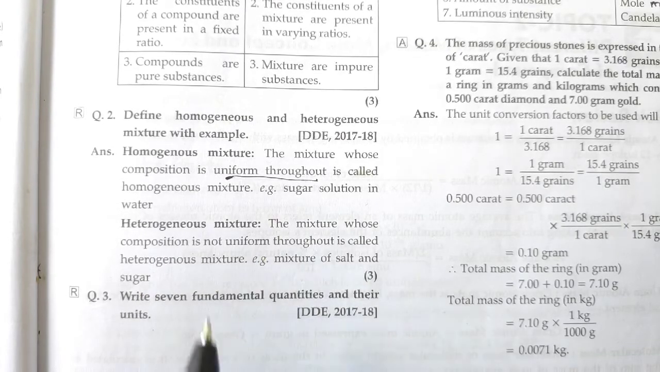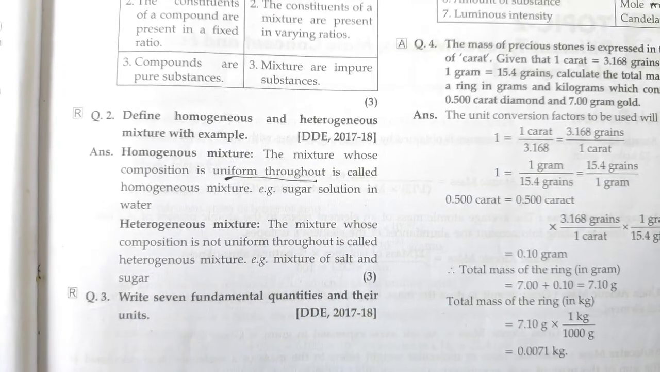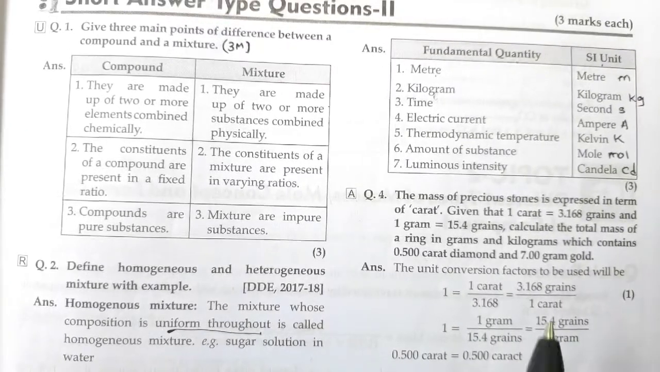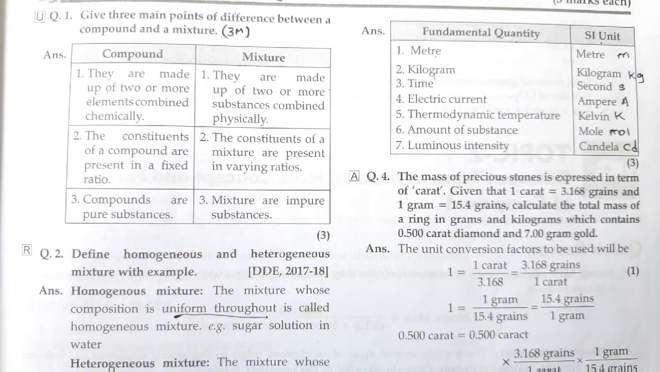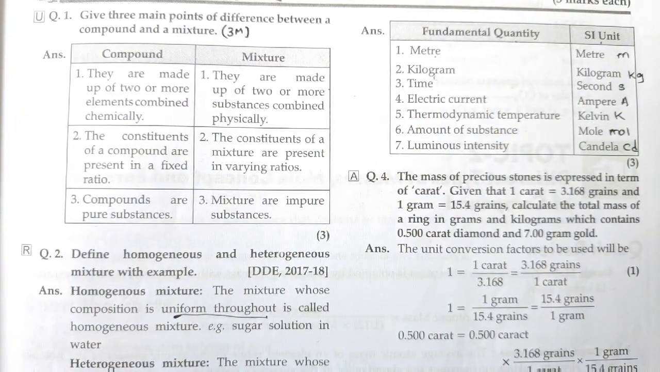So this one also. So these 2 questions and this question, write 7 fundamental quantities and their units, so that you can see here, it is given here, this table you have to write, right? So these are the total 3 marks questions that we have discussed in this. Now the remaining are also there, that I will just show you.